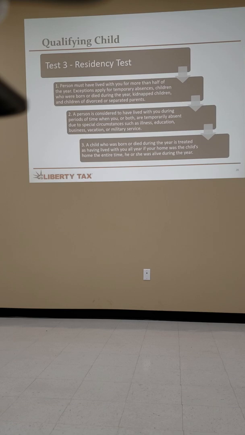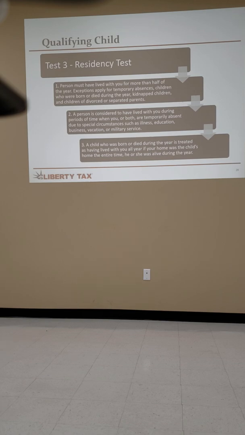Residency, I think, is one of the easiest things in my opinion, but it's probably one of the most missed, okay? And one of the most manipulated things, and you'll know what I mean as we go through it. Residency, person must have lived with you for more than half of the year, okay? Exceptions apply for temporary absences, children who were born or died during the year, kidnapped children, children of divorce or separation. You also get that exemption if you were temporarily absent due to illness, education, business, vacation, military.